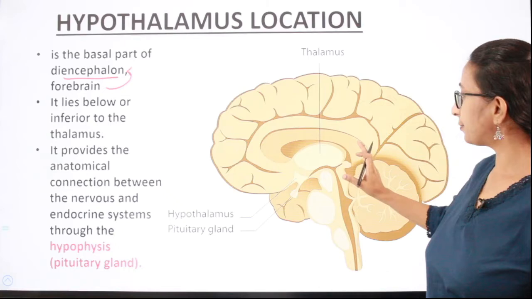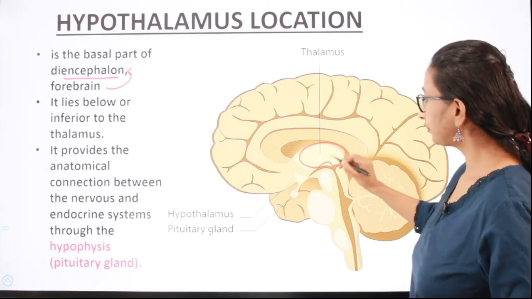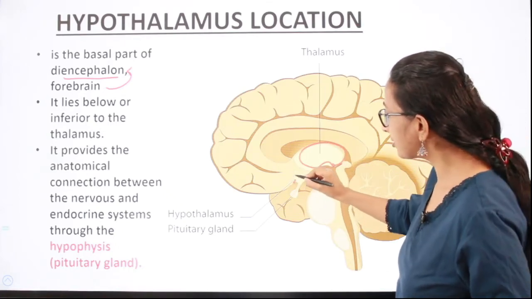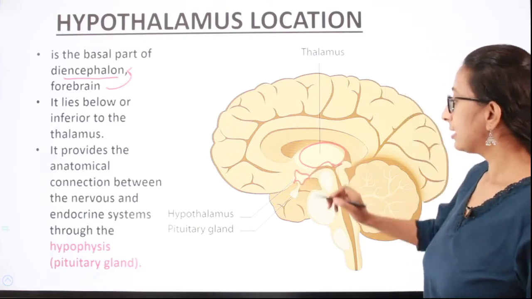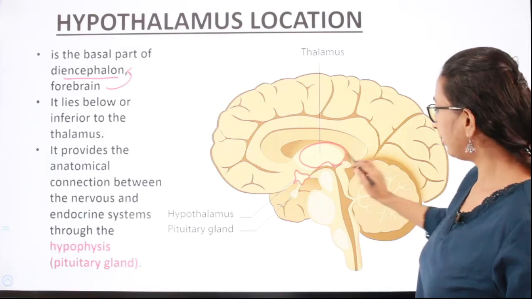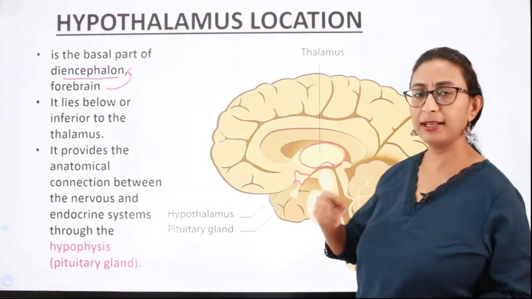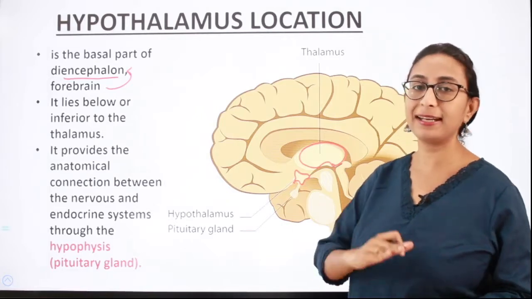So here in this picture you can see this region is the thalamus. Okay, and this structure which you see here, this is the hypothalamus. This region is considered as the forebrain, and here you get the midbrain and hindbrain. We will be discussing more about the different regions of the brain in another lecture.